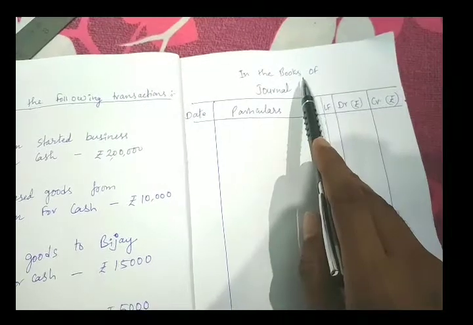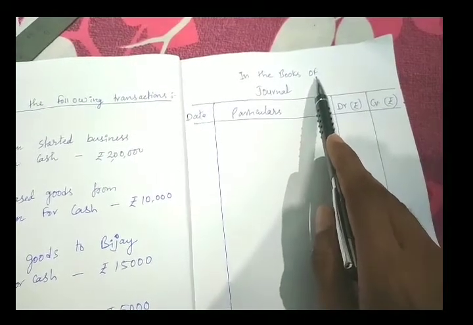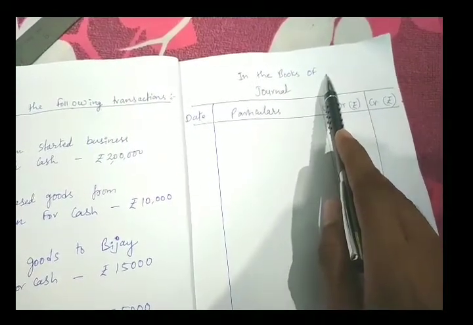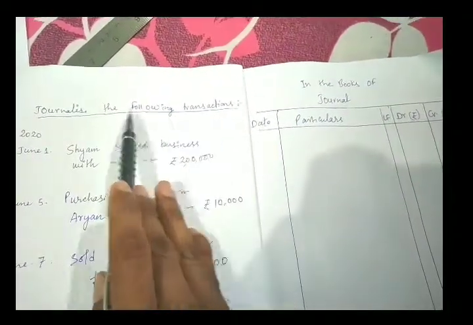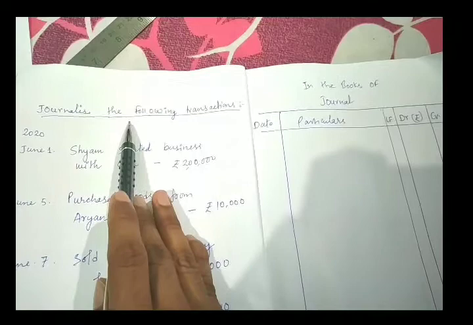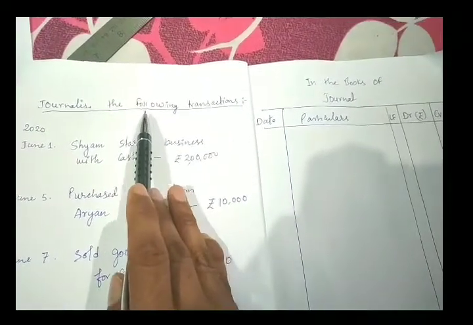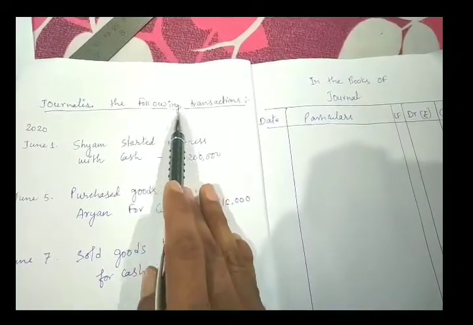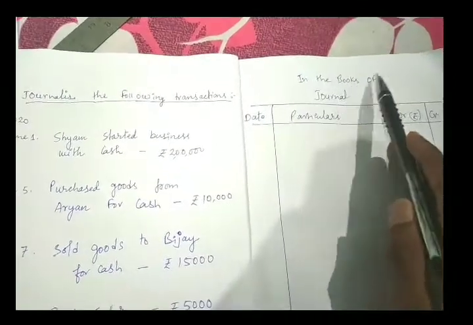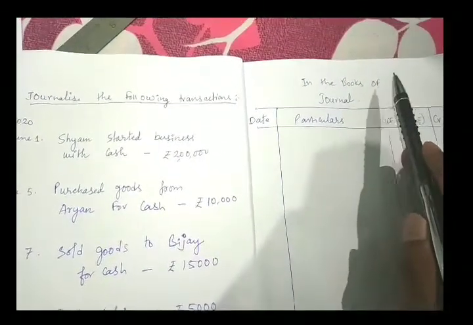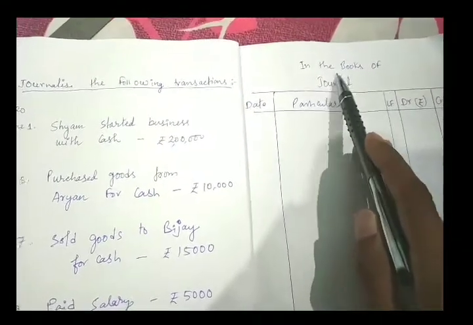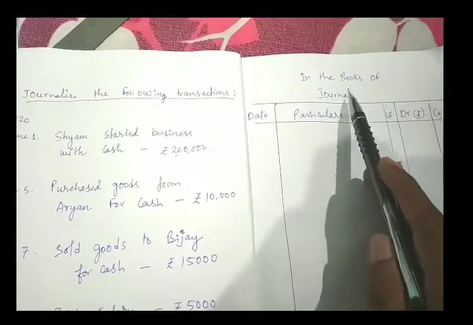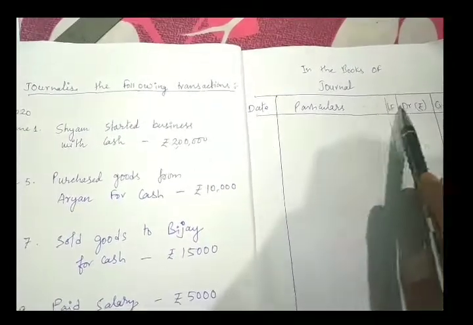Journal entries are in the books of a person's name or business name. Suppose the question is, journalize the following transactions in the books of Shyam, or in the books of ABC Limited, which will be given in the question. So you have to write in the books of ABC Limited or in the books of Shyam, meaning you write in whose books the journal entries are passed. After that you will write journal. Then you will begin the question after making the format.